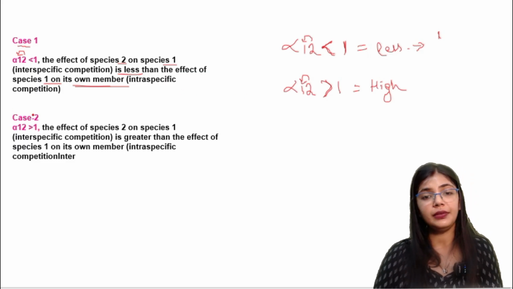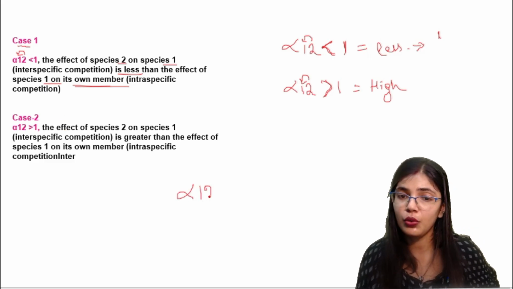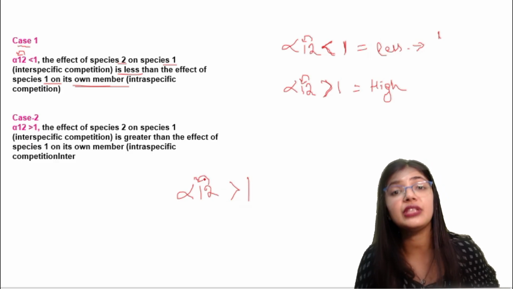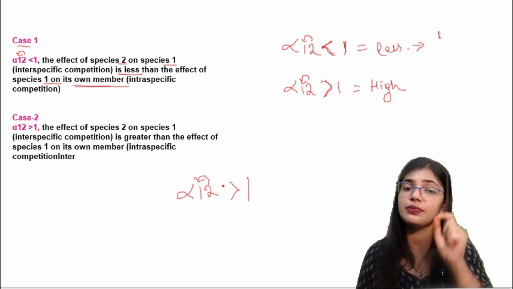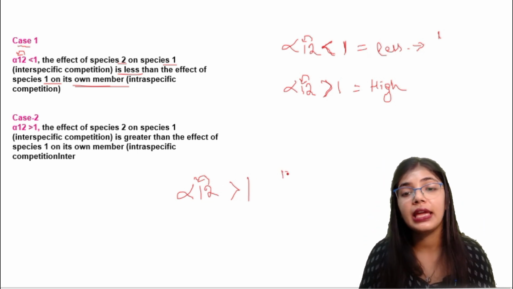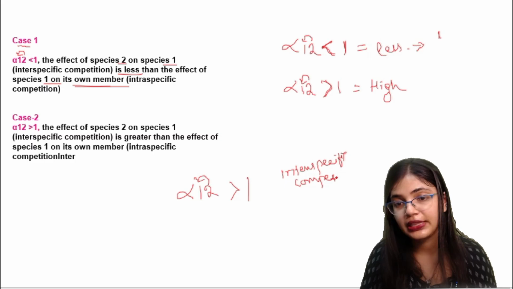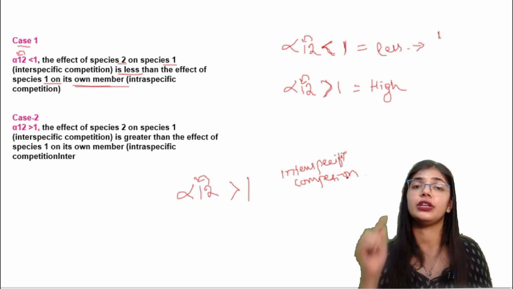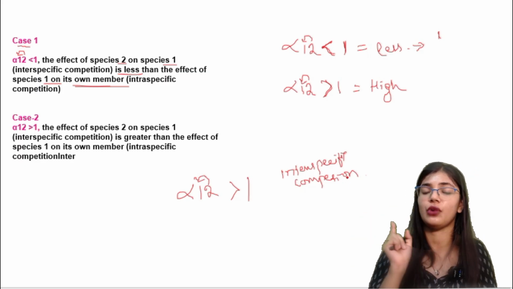Okay, so in case 2, what happens? Alpha 1 2 is greater than 1. That means species 2 is showing an inhibitory effect on species 1, and the effect is more. So in this case interspecific competition is more. That means the competition is between species 1 and species 2. Here species 2 is showing the inhibitory effect on species 1.